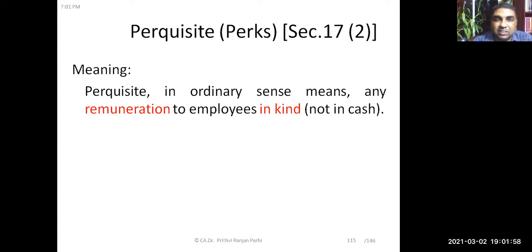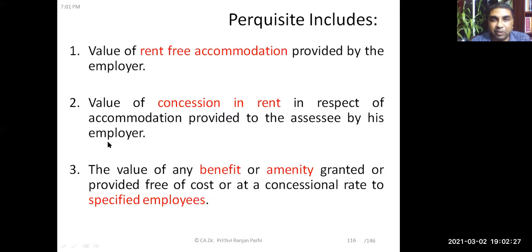Perquisites, some basic things I had already told you earlier. Perquisite means, can anyone explain to me what is the meaning of perquisites? Remuneration. Yes. Any perks? Remuneration given to the employees in kind. Yeah, remuneration given to employees in kind means these are primarily non-monetary remunerations.